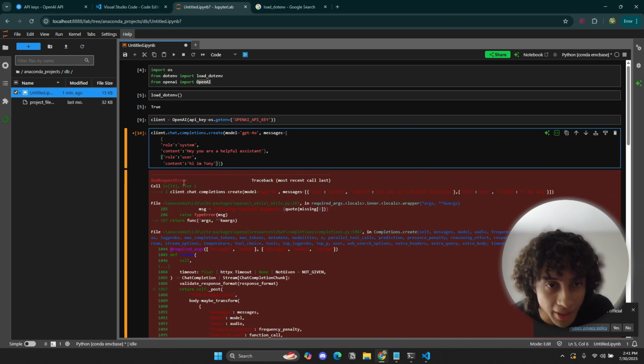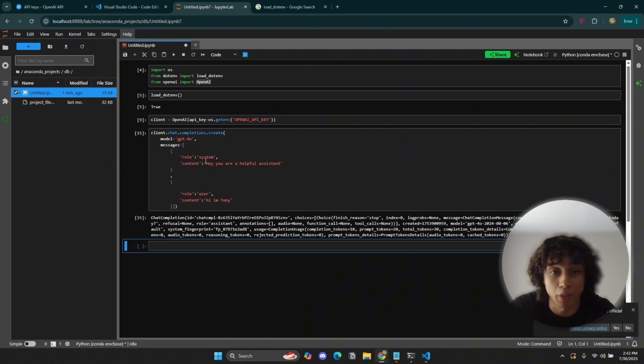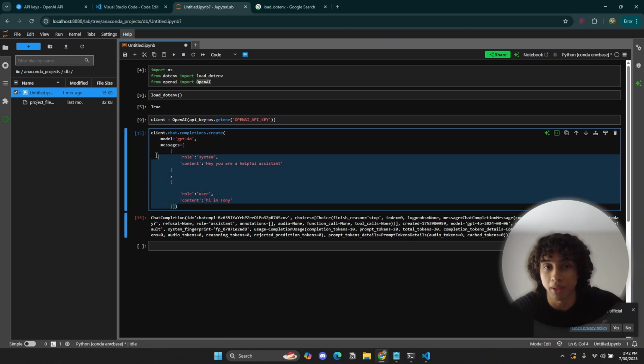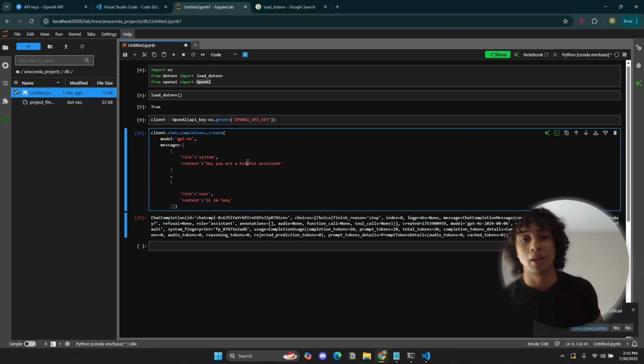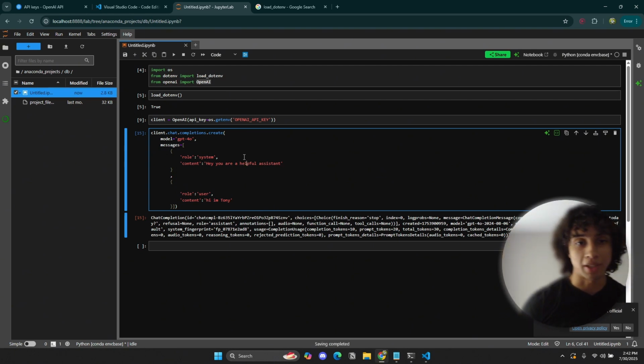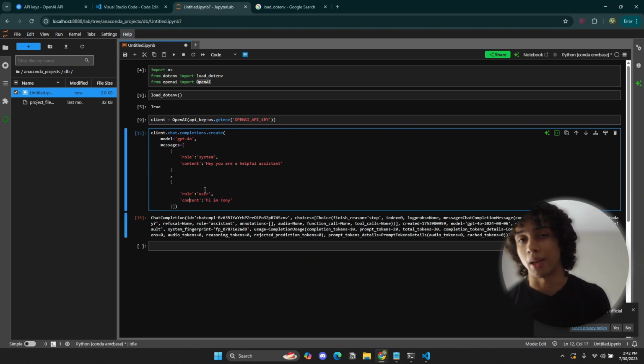But yeah, let me just organize it like this. There we go. Your first chat completions. Anyway, you don't have to do what I just did right here. I just simply formatted it. You could literally leave it as one line if you want. The reason I got an error is because there's a typo. I said content instead of content, but it happens. So this is your first chat completions.